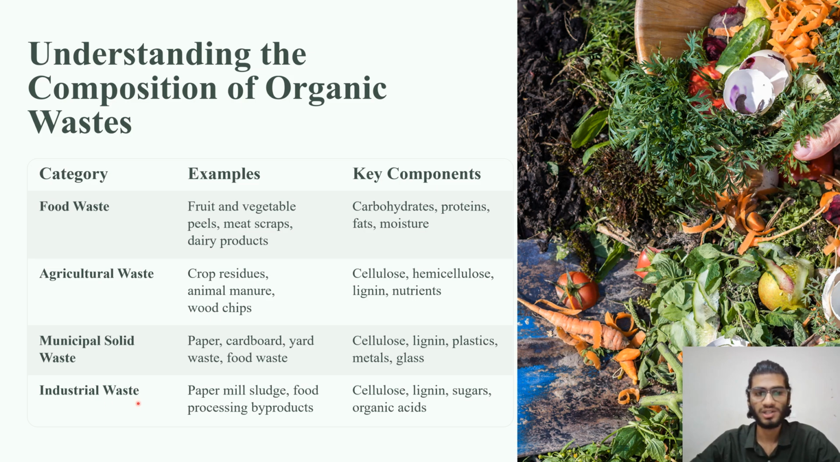Coming to the next, that is industrial waste. It includes paper mill sludge or any food processing byproducts. So what are the key components of industrial waste? These are cellulose, lignin, sugars, and organic acids. These compounds will be found in industrial waste.